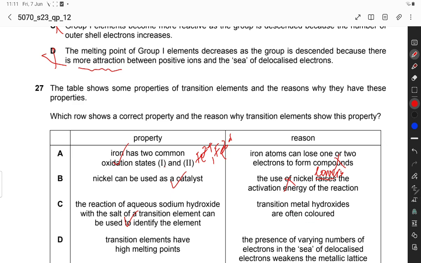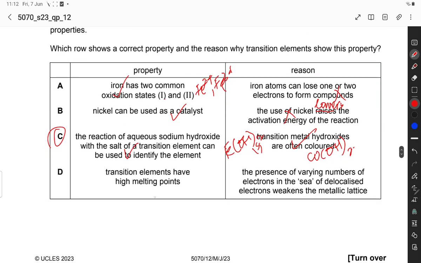Transition metal hydroxides are often colored. Yes, like iron 2 hydroxide is a green precipitate, and copper 2 hydroxide is a blue precipitate, so transition metal hydroxides are often colored. So C option is correct option. D, transition elements have high melting point.